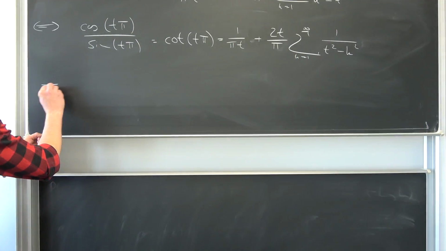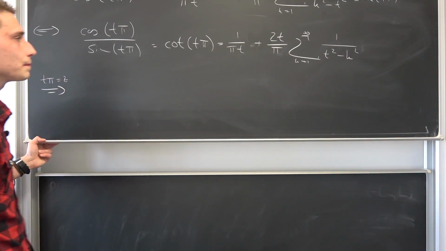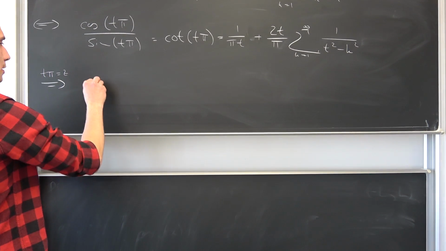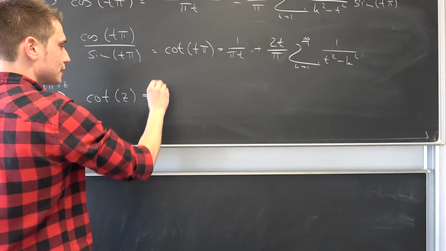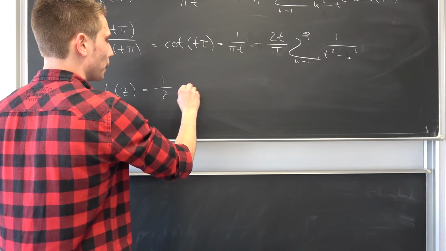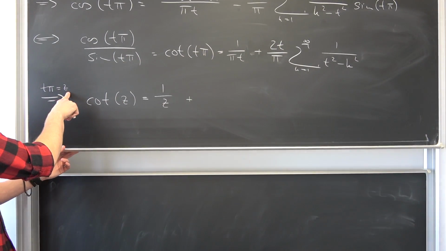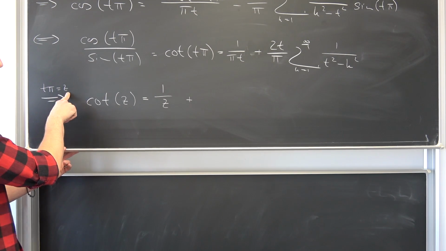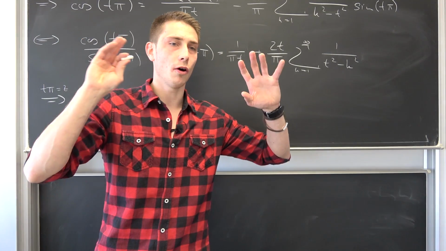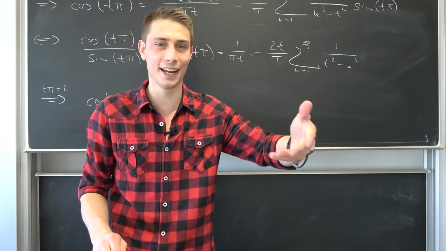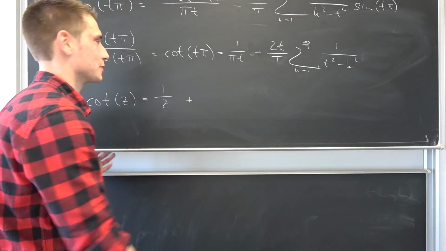So by saying that t times pi is nothing but z, we are going to get the cotangent of z being equal to 1 over z in this case, plus, what is t exactly? Well, t is nothing but z over pi under the condition that pi is not equal to 0. It's not, I made a proof on pi being equal to 4. Take a look at that. So pi is definitely not equal to 0.